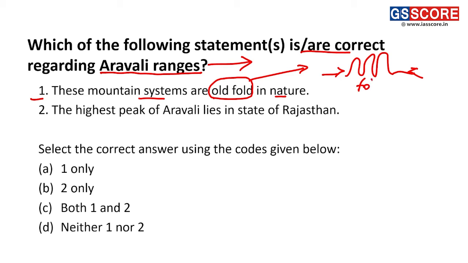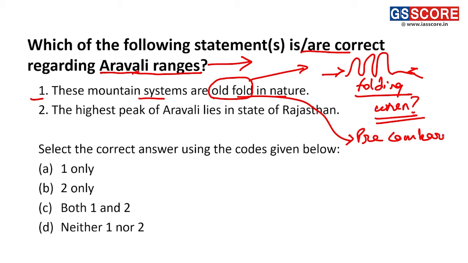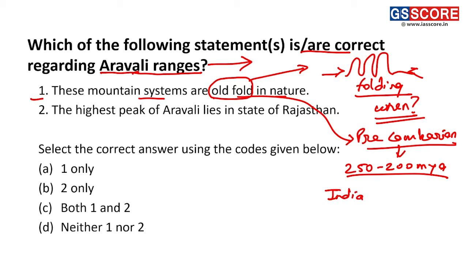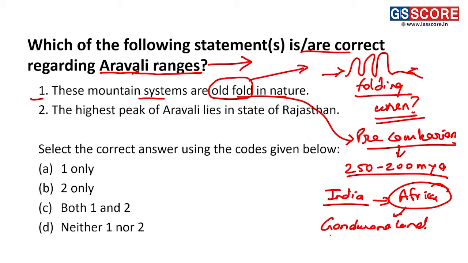But when this folding occurs is the question. The Aravalis' folding occurred during the Precambrian era, almost 250 to 200 million years ago, when the part of India was near or in conjunction with Africa, or we can say the major part of Gondwanaland in the southern hemisphere.